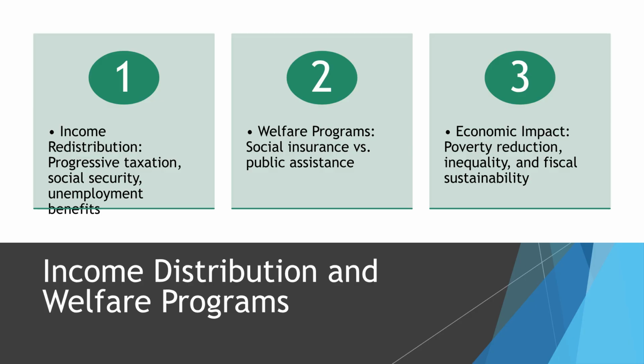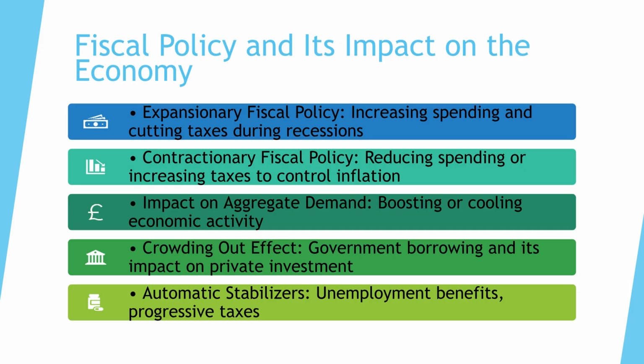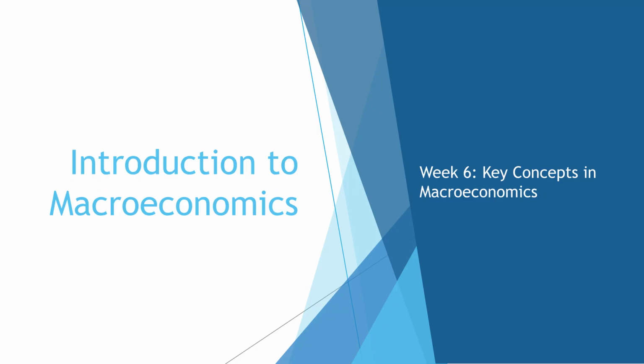Income distribution involves policies like progressive taxation, social security, and welfare programs, which aim to reduce poverty, manage inequality, and ensure fiscal sustainability. Fiscal policy uses government spending and taxation. Expansionary policy boosts demand during recessions, while contractionary policy aims to control inflation. This includes automatic stabilizers. Week 6 serves as an introduction to macroeconomics, focusing on its key concepts.